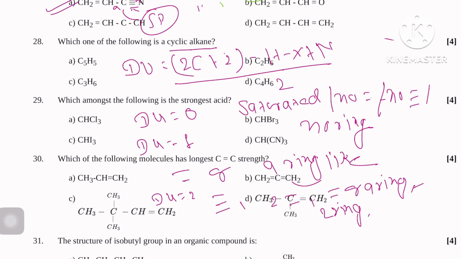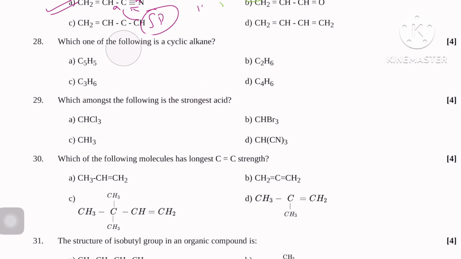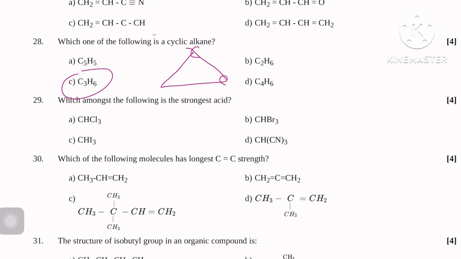So question number 28 here, very simple. Cyclic alkane, very simple. Here I told you about this one. For some questions you can calculate DU. But here, cyclic, simply you can see C3H6, like this one, carbon, H. This is cycloalkane. Clear?